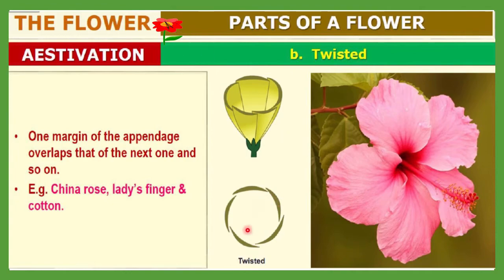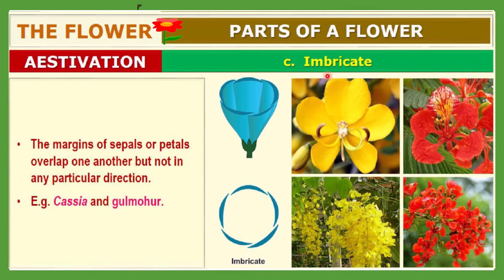Next type of estivation is imbricate. Here the margins of the sepals or petals overlap one another, but not in any particular direction. The direction is not fixed. Overlapping is there, but it is random, and a particular direction will not be observed. Such a type of estivation, or arrangement of sepals or petals, is called imbricate type of estivation.